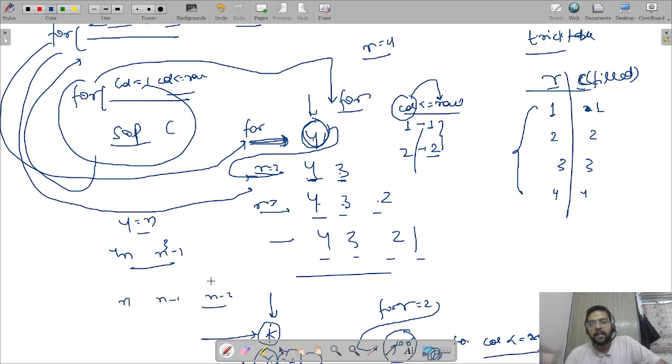So something like n minus. Now you can see the inner for loop is running 2 times, 0 and 1. One is the 0th time and one is the 1st time, when row is 2. When row is 3, the inner for loop is running 3 times: 0, 1 and 2. That means here it is the value of column and here it is the value of n.